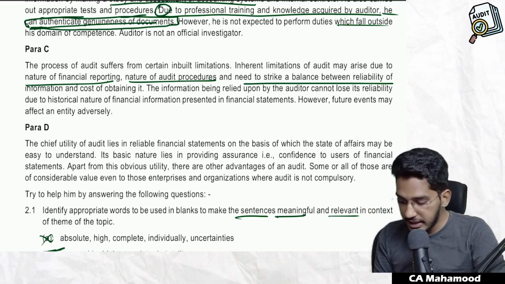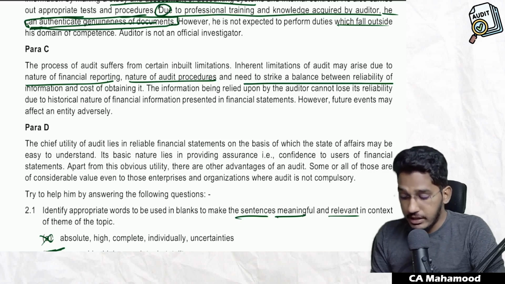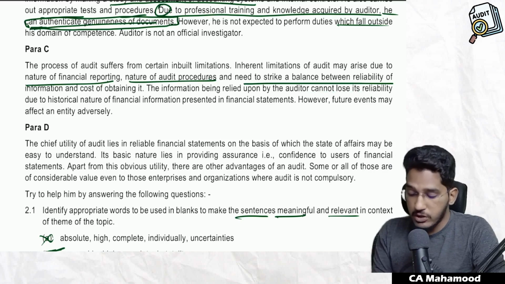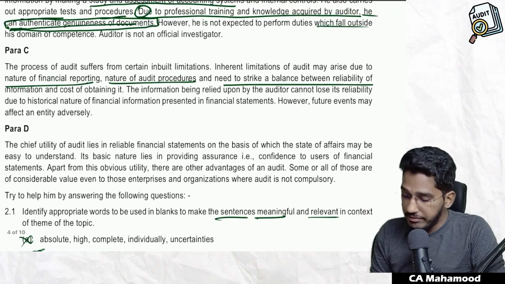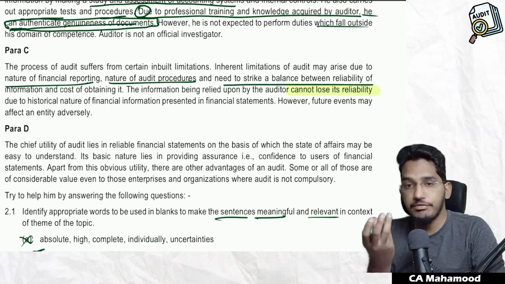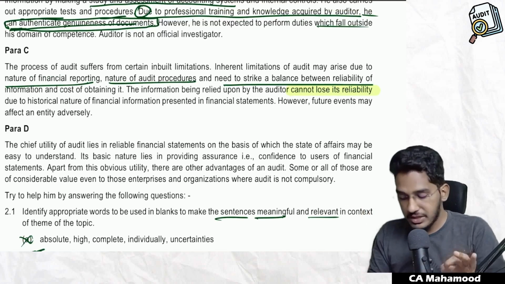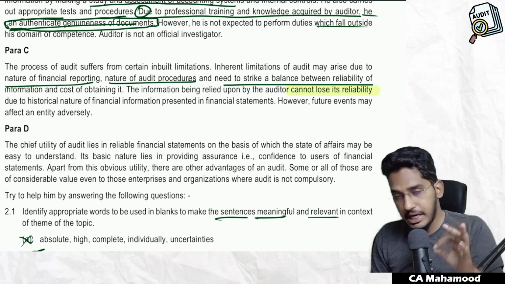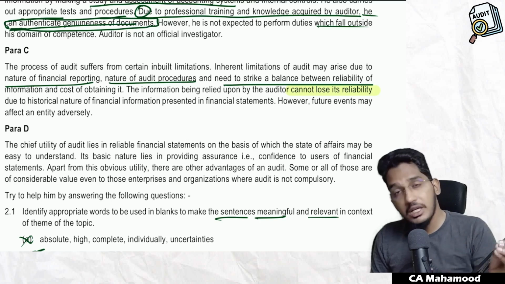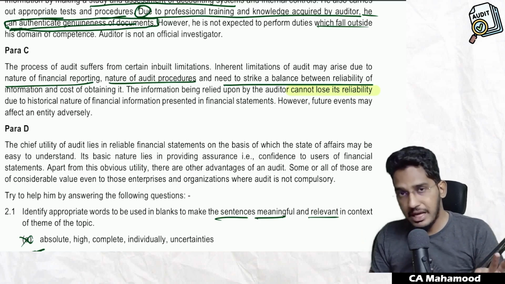But what is the statement they are telling? The information being relied upon by the auditor can't lose its reliability, they are telling. But in fact, because of the passage of time, the evidence will lose its reliability. The quality of evidence will get decreased because of the historical nature of information. So the correct statement is: the information being relied upon by the auditor will lose or can lose its reliability. Its quality will get reduced because of the passage of time.